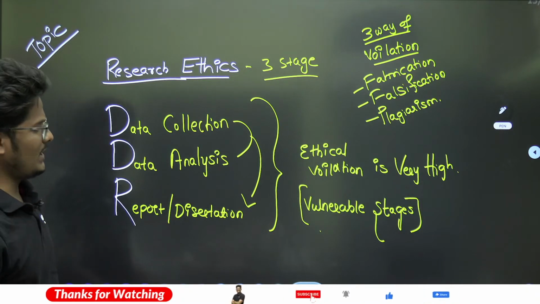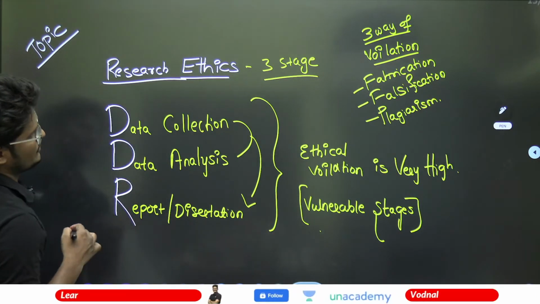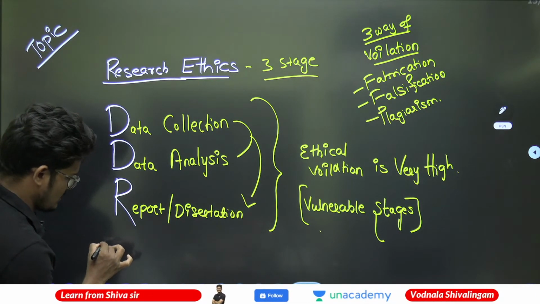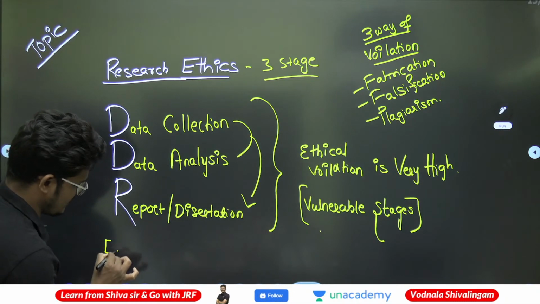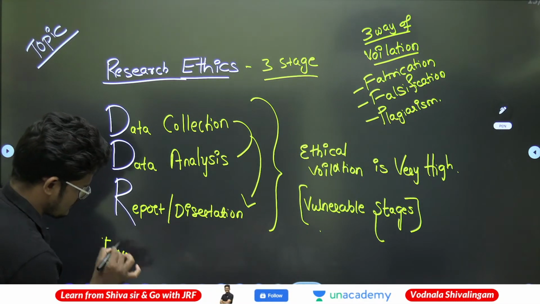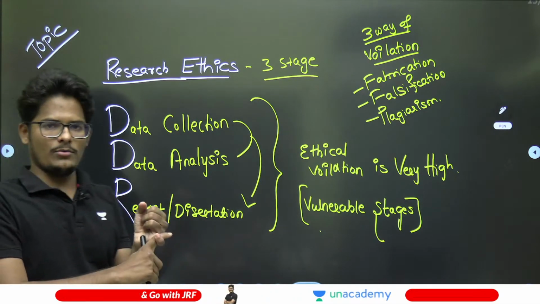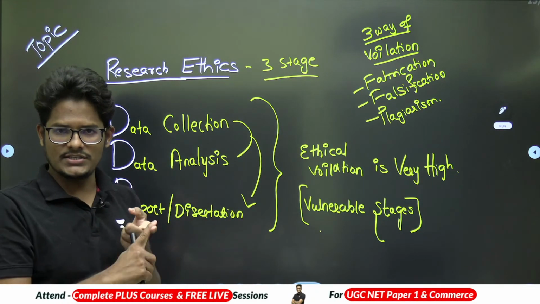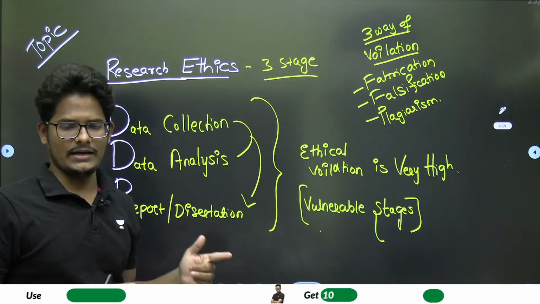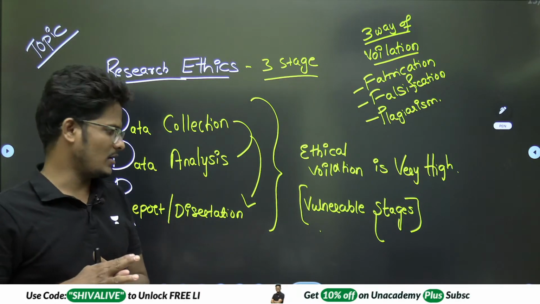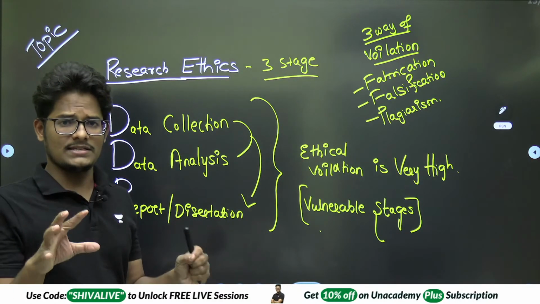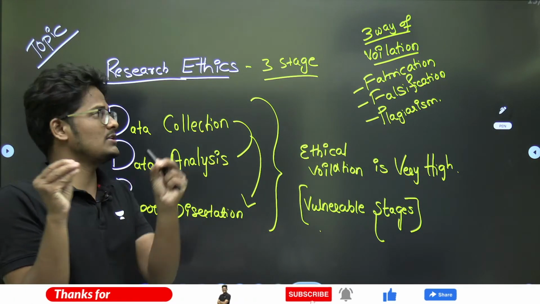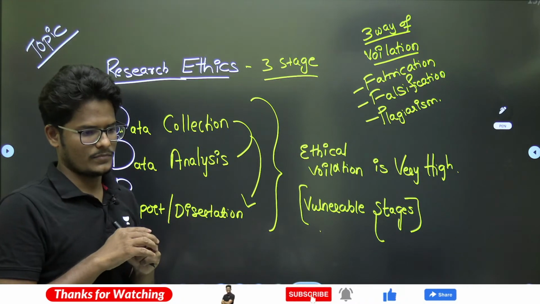They also ask from one other point of view: ethical violation is very low in which of the stages? Out of problem formulation, literature review, sampling, research design, data collection, analysis, reporting and interpretation, which are least vulnerable to research ethics?